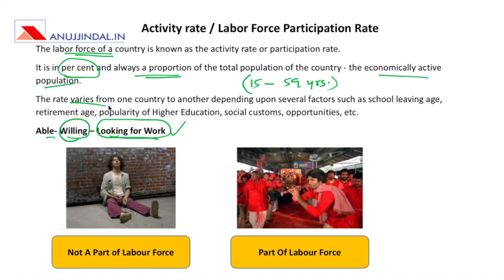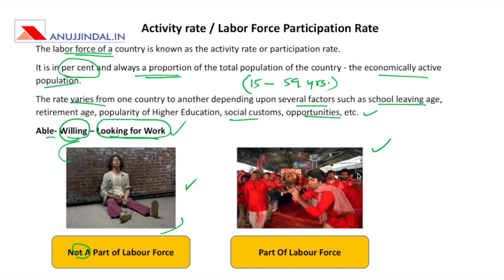The rate varies from one country to another depending upon several factors such as school leaving age, the average age of people in different age groups, retirement, popularity of higher education, social customs, and opportunities. All these have a direct impact on LFPR. From this also a question can be raised in the examination. Taking an example, if there is a drug addict, he is neither willing nor looking for work, and therefore he is not part of the labor force and does not come in the numerator of LFPR.